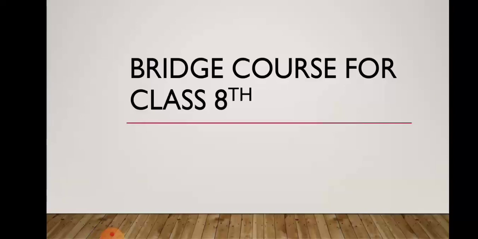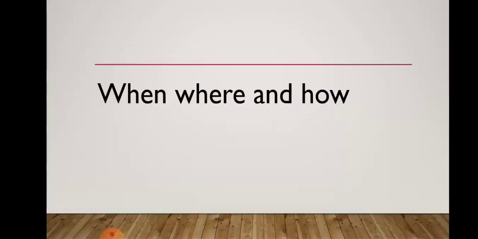Okay children, today's lesson is closely related to history only. What is that lesson? The lesson is When, Where and How. As I said before, history means we are going to study about the past events, what has happened in the past and what events have taken place in the past.